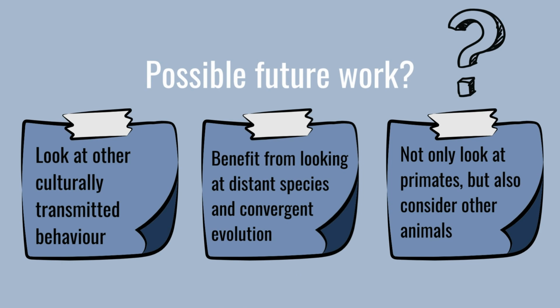So, what could possible future research in this field be? For one, we could look at other culturally transmitted sequential behavior and check for similar statistical structures. This research also showed us that we can benefit from looking at evolutionary distant species and convergent evolution. So maybe we should not only look at primates when looking at the evolution of language and music, but also consider other animals, because they might also have unexpected commonalities with humans.